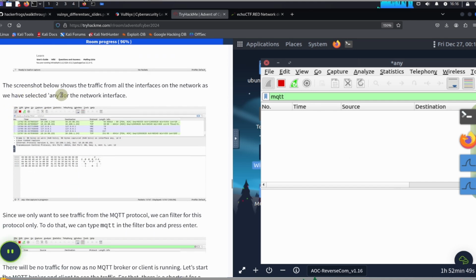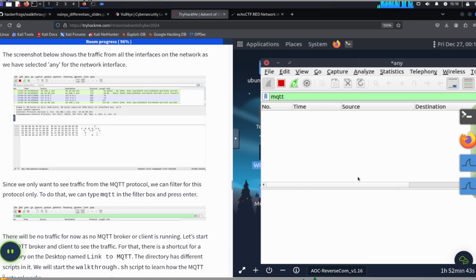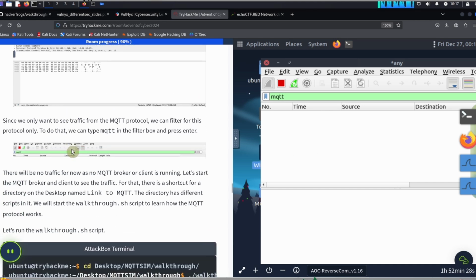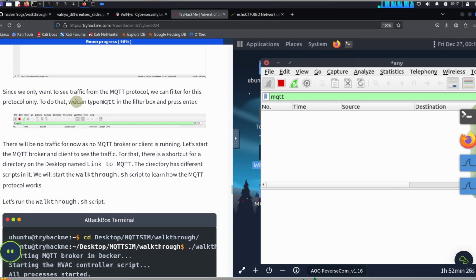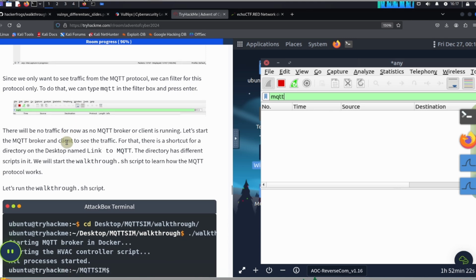The screenshot below shows the traffic for all interfaces on the network as we have selected any for the network interface. If you don't filter on the MQTT protocol, you're going to see a lot of traffic moving back and forth. This is pretty normal for Wireshark, but because we want to only look at the MQTT traffic, there's no MQTT traffic going on right now. Since we only want to see traffic from the MQTT protocol, you can filter this. Okay, so we've just done that.